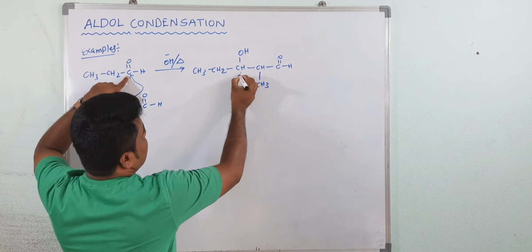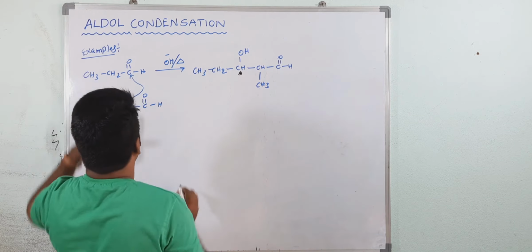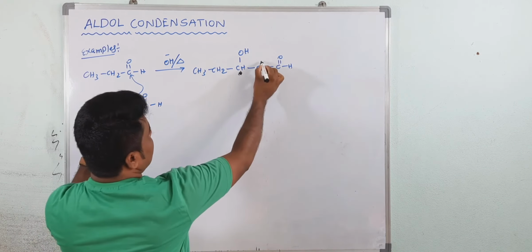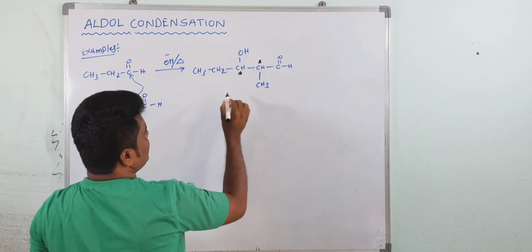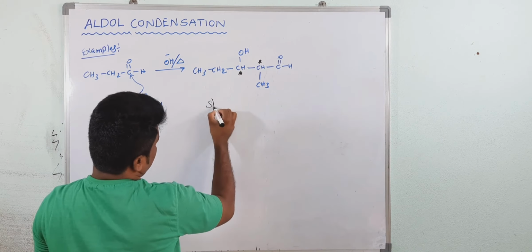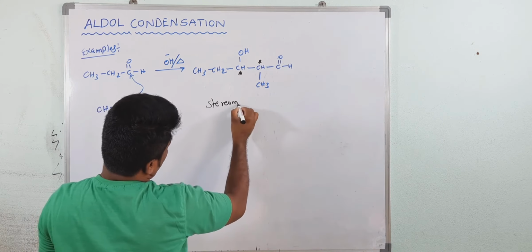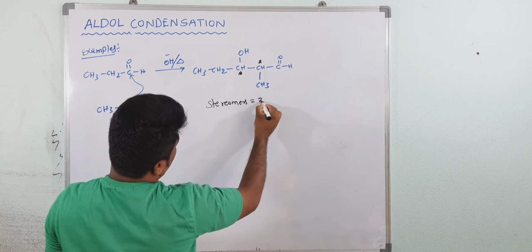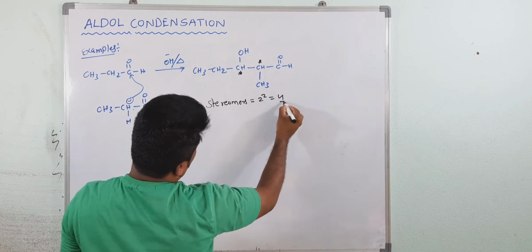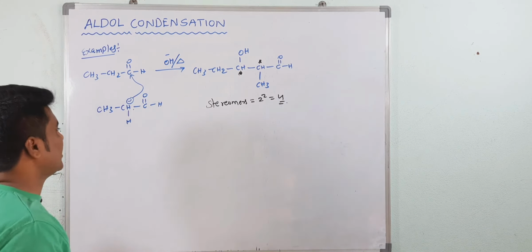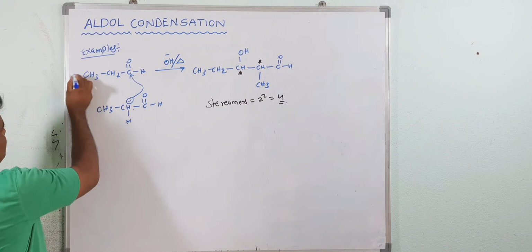See, if they ask for the stereoisomers, in this case you are getting two chiral centers. This is a new chiral center. Here also you are getting one new chiral center. So if you are asked for the stereoisomers, 2 raised to 2 is equal to 4 you will get. Okay, this is the first example.